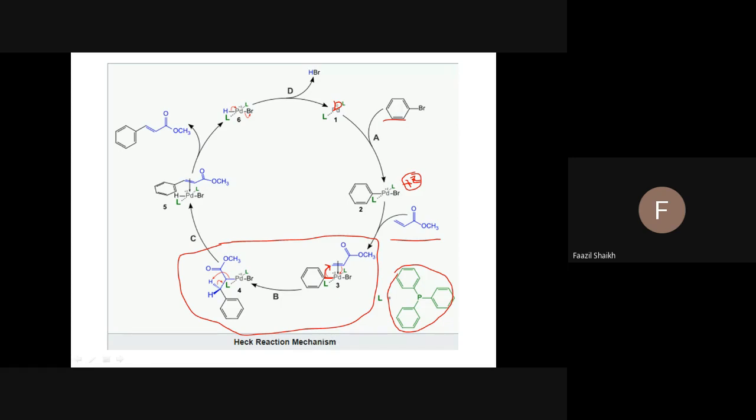See, this bond, one of the alkene bonds, will shift here, and that bond shifts here. This H is taken by this palladium, means this bond takes that H.